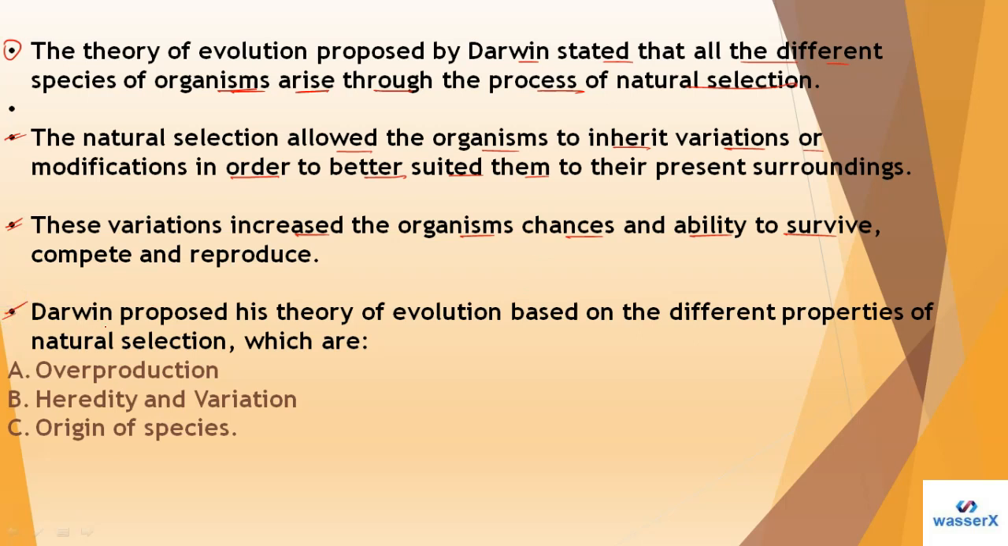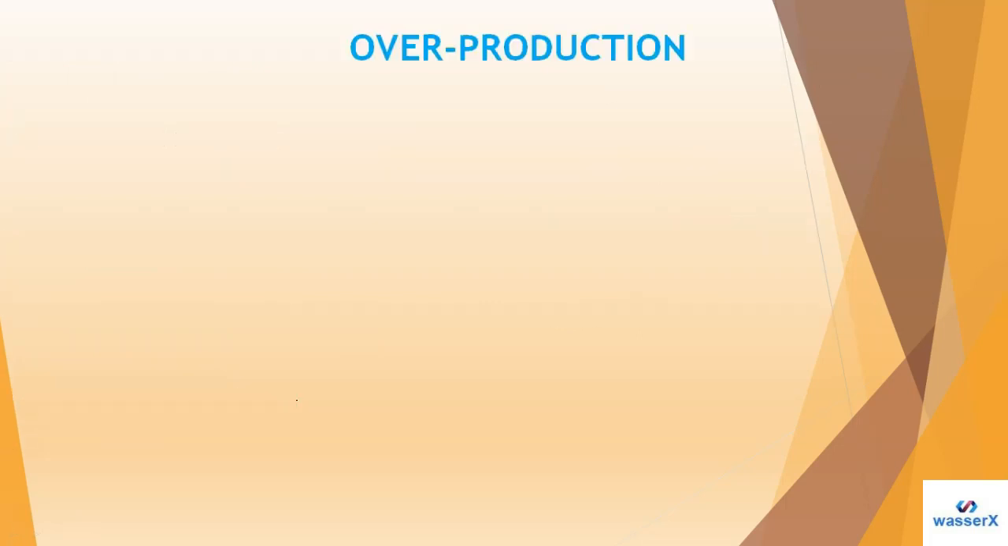Here Darwin proposed his theory of evolution based on the different principles of natural selection, which we have given here. That is overproduction, the first one. The second one we have is heredity and variation. The third one we have is the origin of species. Let me take you further in this step-by-step learning module. First of all we'll study overproduction.